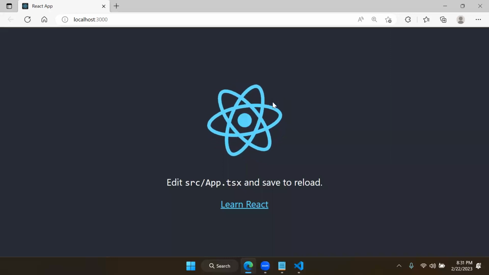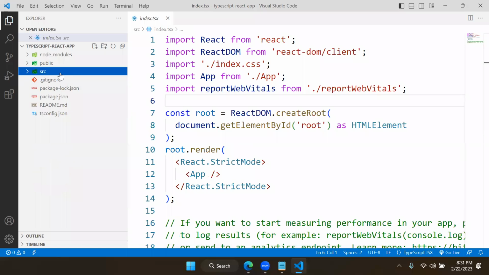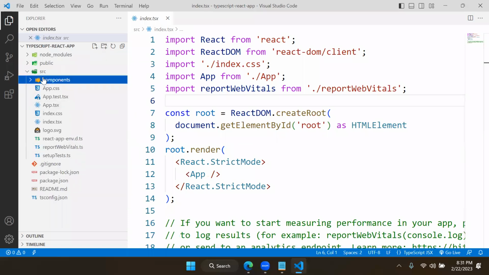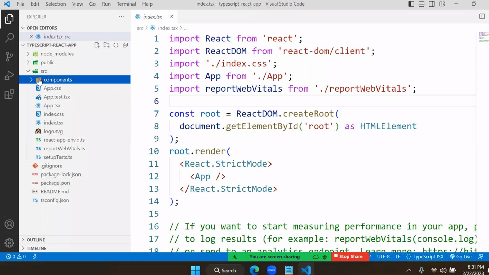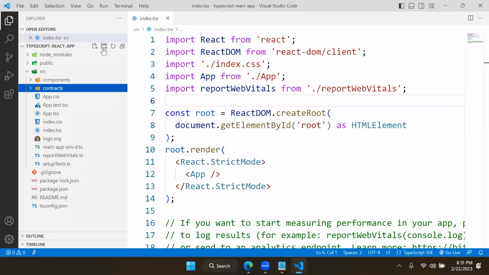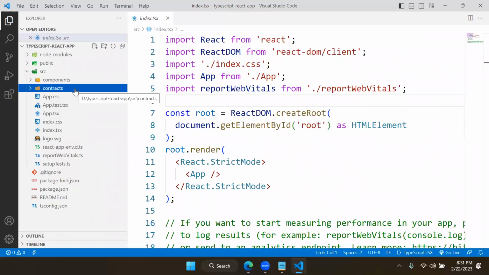Just see here. Now let's go and create a new folder called components. Okay, same like what we have done. We will create another folder called contracts. I will keep all the contracts in this. Now what I want to do is, I want to create a component to interact with API, get the data from API, fetch the data from API and use it. Now see what I am doing here.